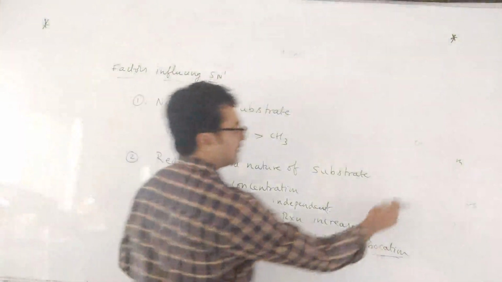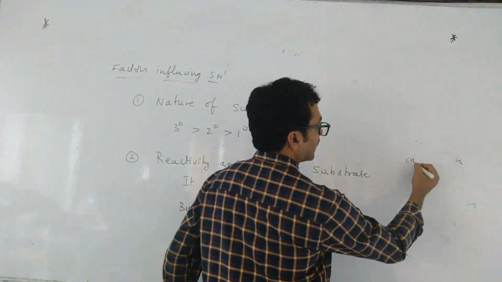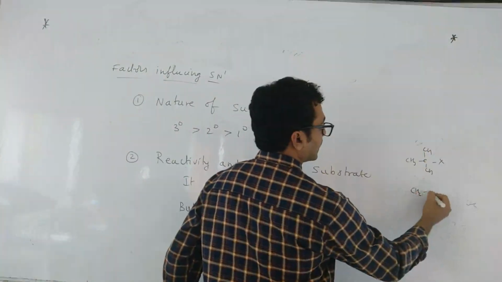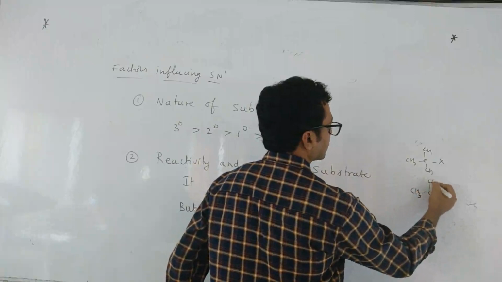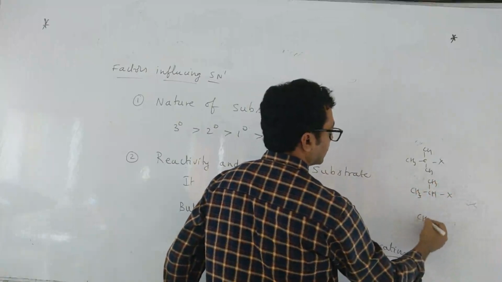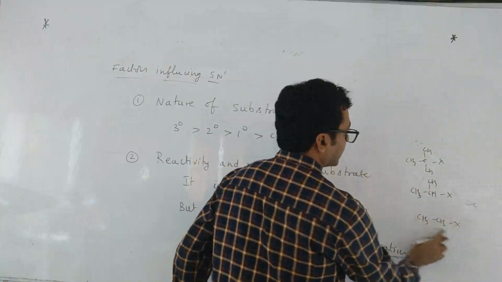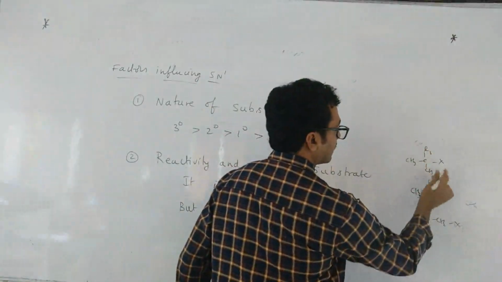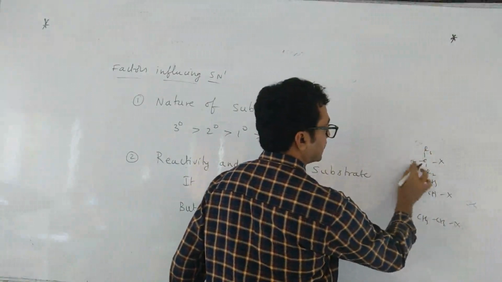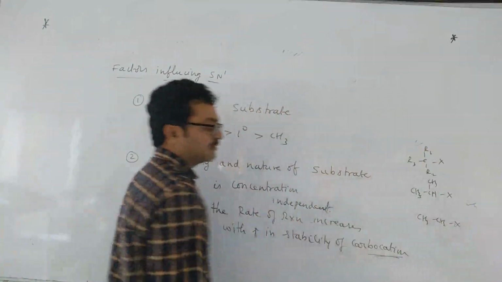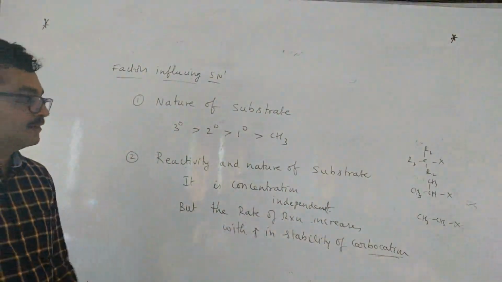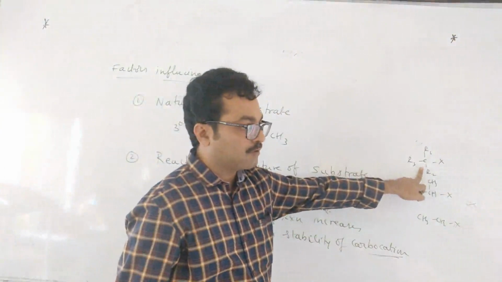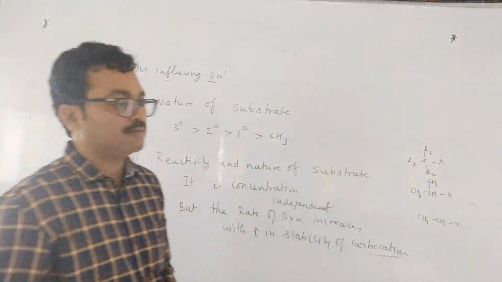Suppose I have given a simple 3 degree alkyl halide, a 2 degree and a 1 degree. In which case is racemization more? Of course here they have to be different groups, R1, R2, R3, different groups should be there. Then only you can see the racemization process, right? Then in the first case the more stable carbocation is formed, so here the racemization process will be more.